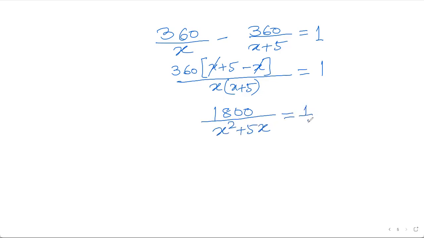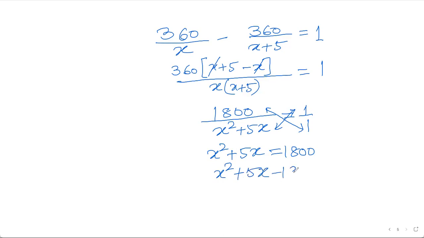This is equal to 1 upon 1, and on cross multiplication, because my purpose is to bring the quadratic equation into standard form, the equation goes like this. If you bring this to the left, you are getting this as 0.